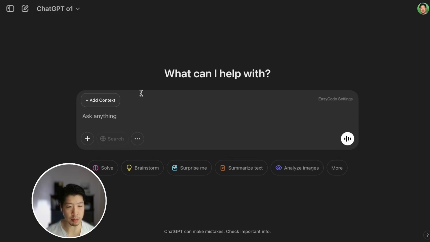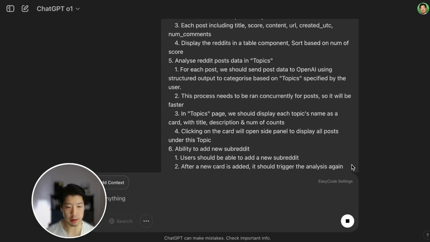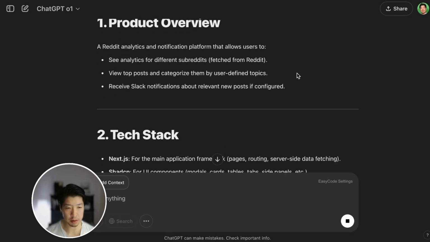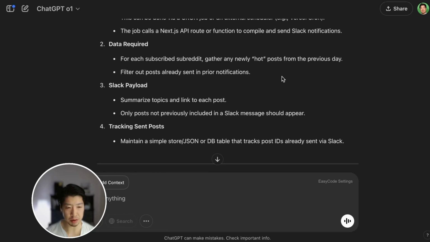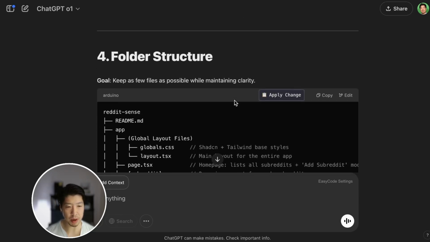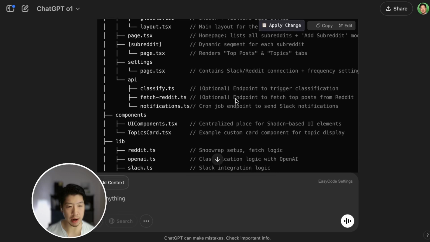Here I'm using the O1 model because I found it to work best for this task, and we can submit it. Okay, let's take a look. Pretty comprehensive. So here the best thing to do is take a quick look at it. You don't have to worry about the implementation details too much, but just make sure that it is what you want at a high level.